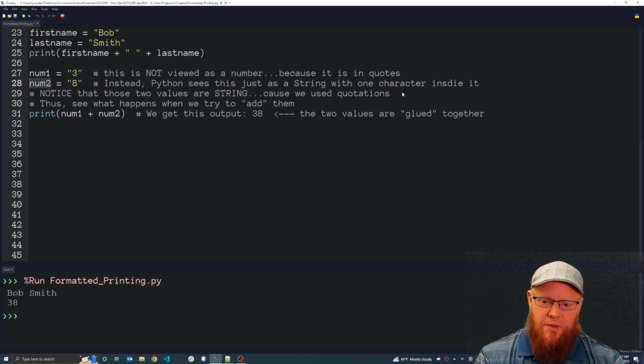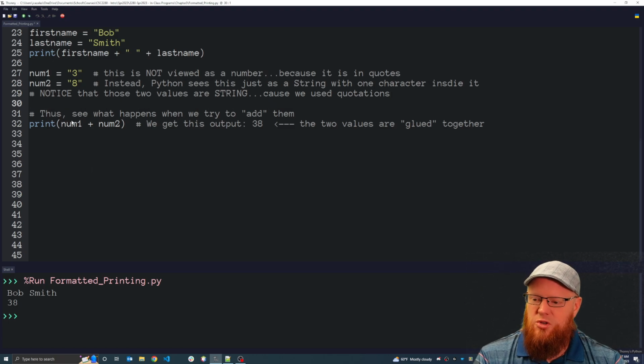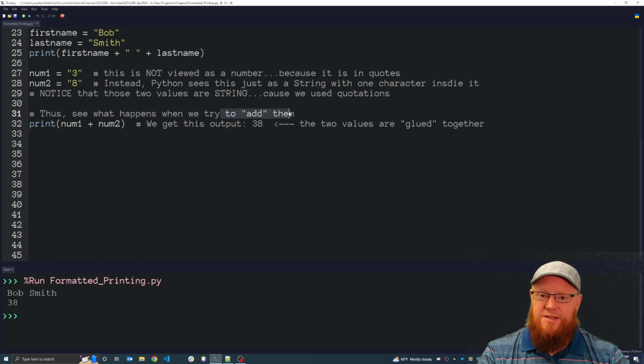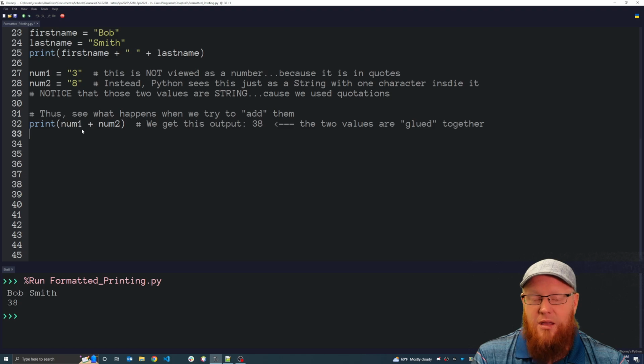And so here, what happens when we try to print num1 plus num2? What happens when we try to add them? Well, they won't be added. Instead, they will be concatenated. When you look at the output that's already present, I can run it again.